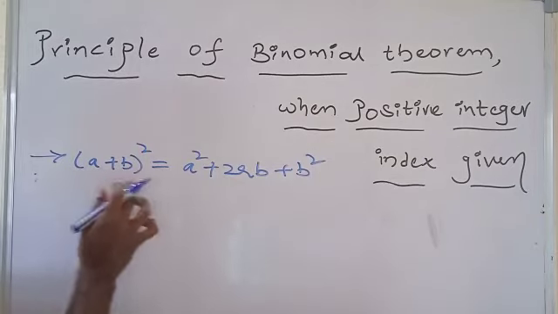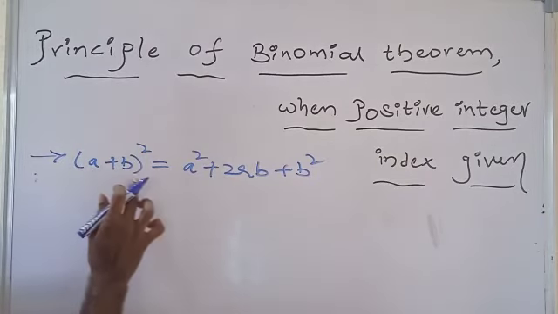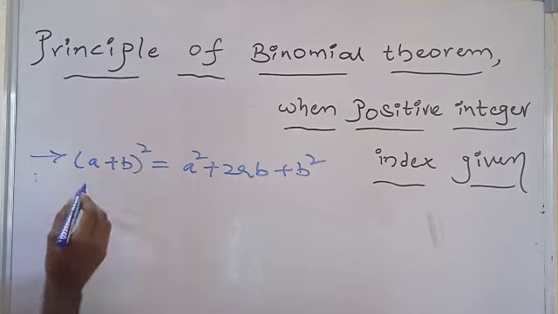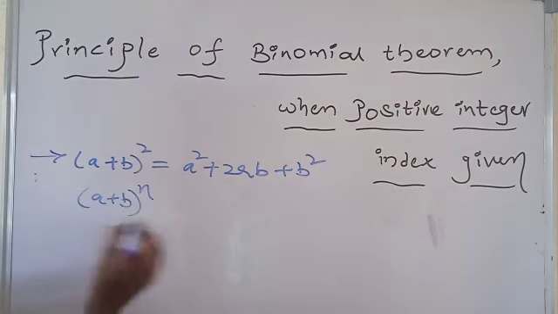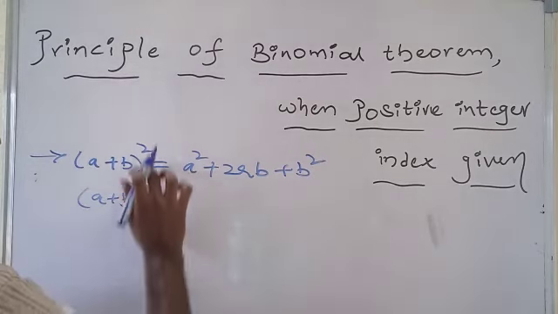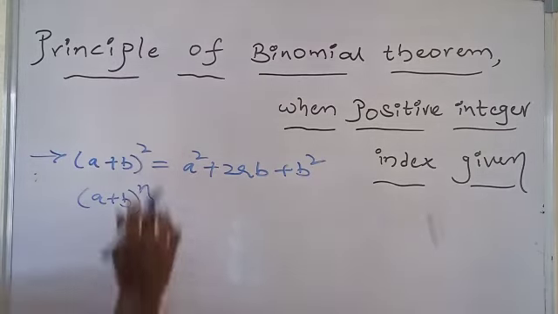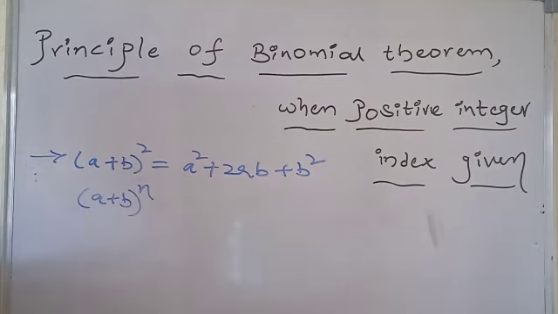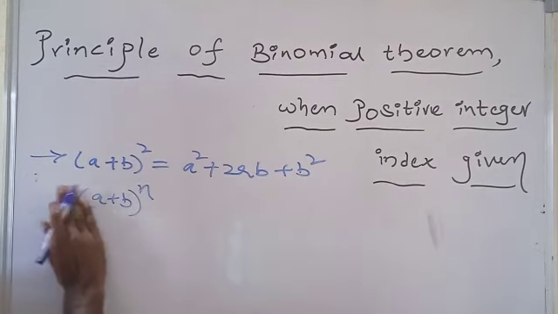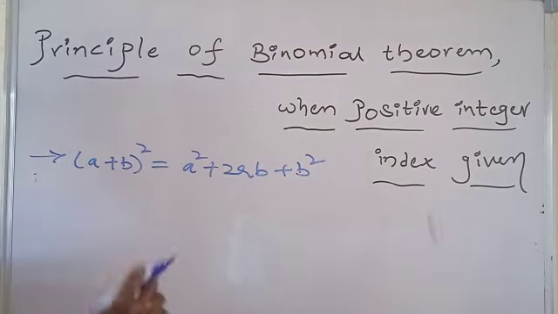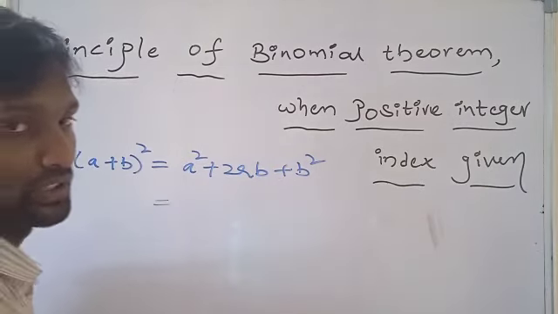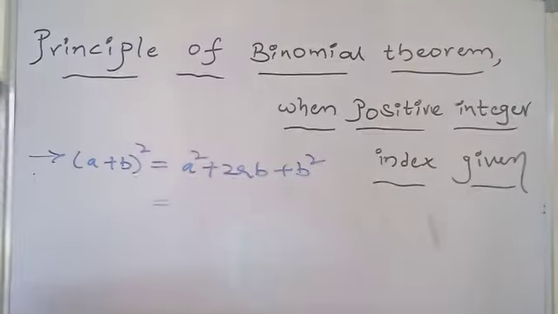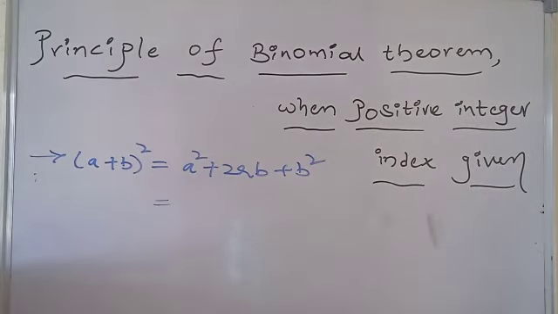So the given expression (a + b)^2 is in the form of (a + b)^n, where n is a positive integer, 2 is a positive integer. If the expression is in the form of (a + b)^n, in that expansion, powers of the first term are in decreasing order and the powers of the second term are in increasing order.